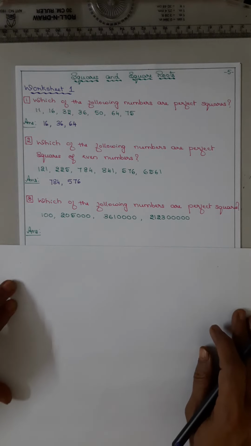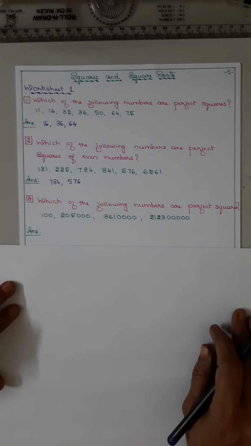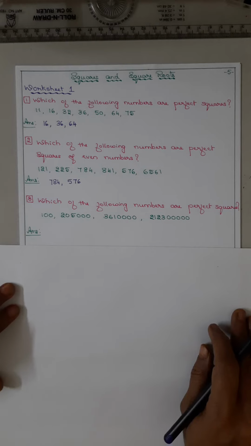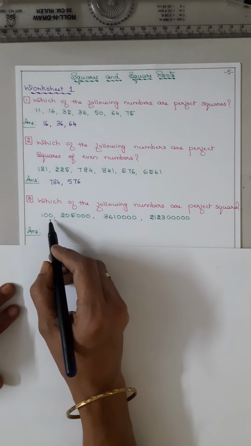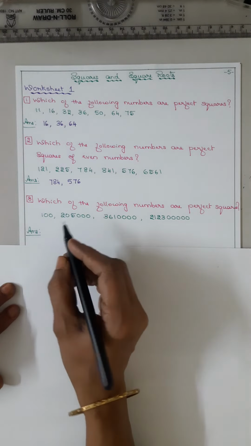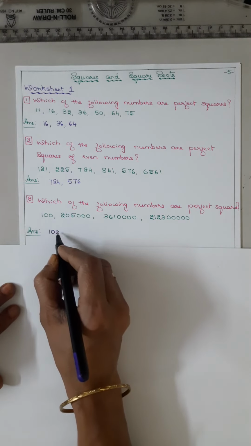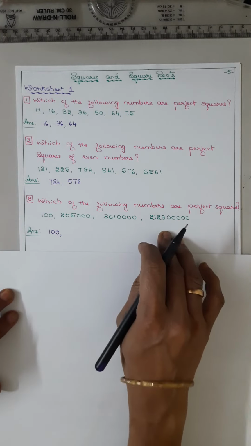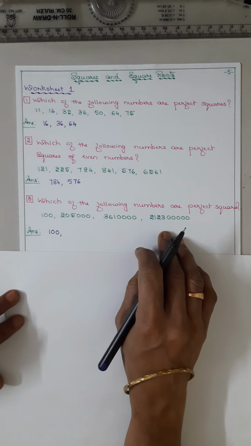Which of the following numbers are perfect squares? The numbers ending with an odd number of zeros are never perfect squares. So 20, even number of zeros, yes. Maybe square of 10, 100.